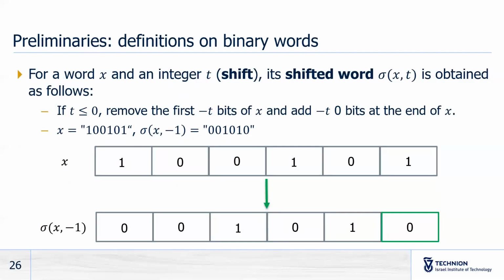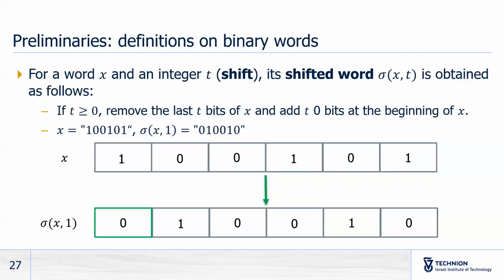For word x and integer t, which is said to be the shift, we define the shifted word sigma x t as follows. If t is negative, we remove the first minus t bits, and then we add minus t 0 bits at the end of x. In the example below, we take x, we shift it by 1 bit to the left, we remove its first bit, and we add a 0 bit to the end of x. If t is positive, we do the opposite. In the example, we take x, we shift it by 1 bit to the right, we remove its last bit, and we add a 0 bit to the beginning.